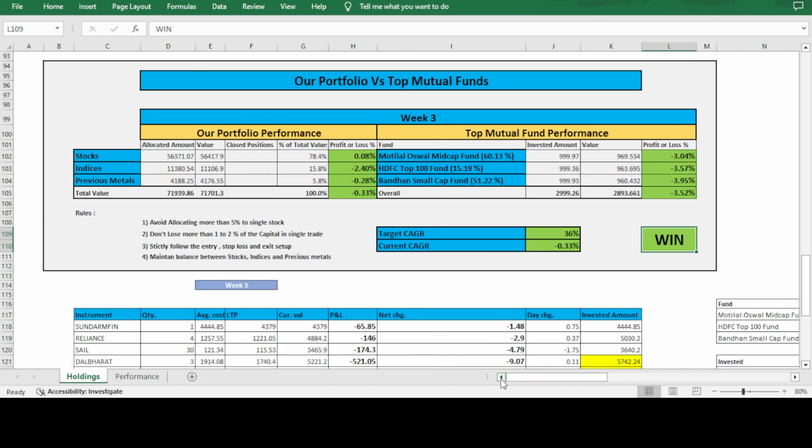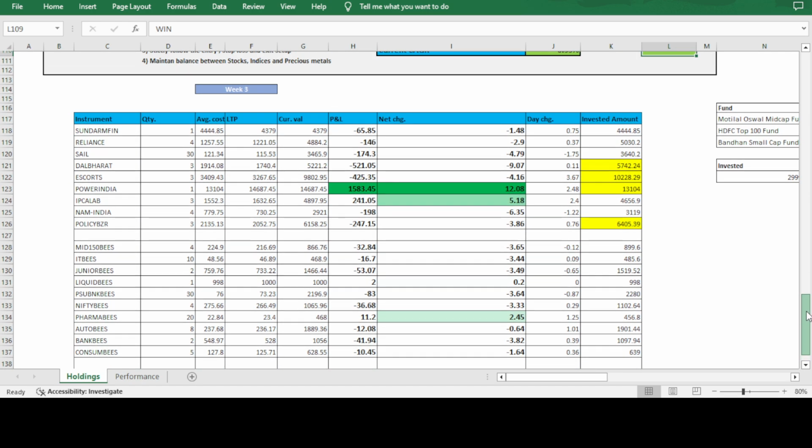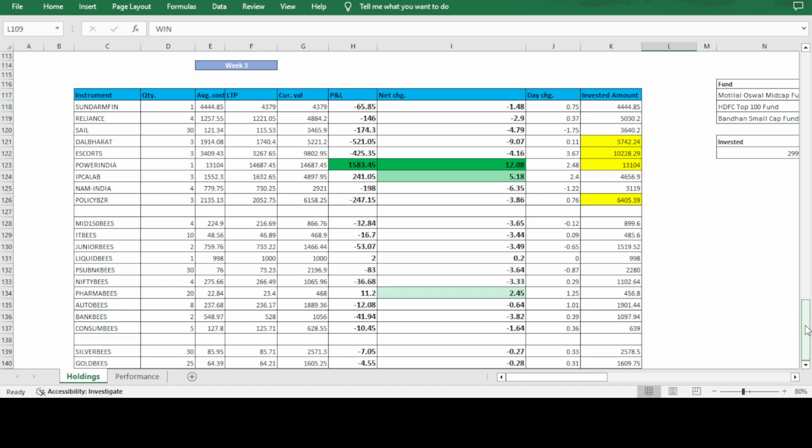And next, this is the week 3 status of that. As of now, Power India is around 12% upside if you see. And maybe in the upcoming weeks, I need to think of booking the profit, as it has already gone up 12%. And I have some value in my mind, so I will do that.